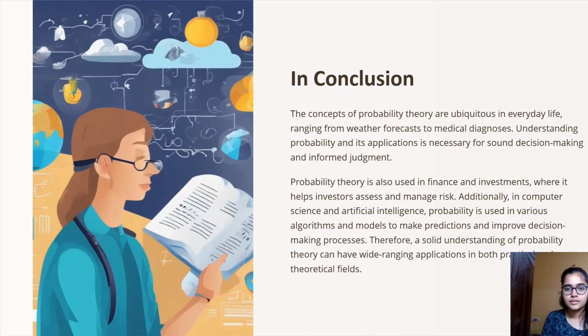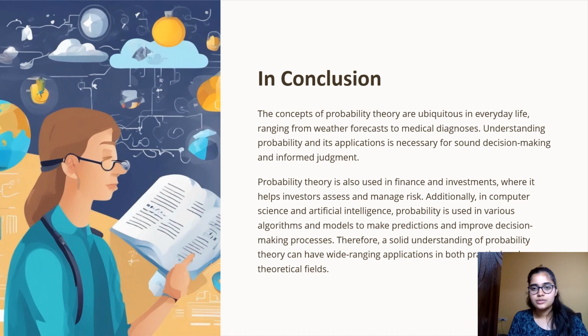Now, coming to the conclusion, today we learned the concepts of probability theory, which are used in our day to day life, ranging from weather forecasts to medical diagnosis. Understanding probability and its applications is necessary for sound decision making and informed judgment. Probability theory is also used in finance and investments, where it helps investors manage risk.